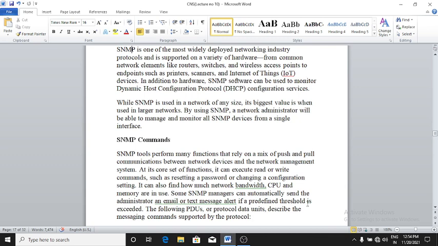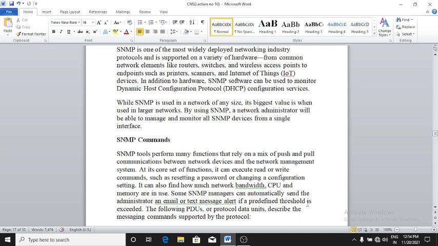It can also find how much network bandwidth, CPU, and memory are in use. Some SNMP managers can automatically send administrators an email or text message alert if a predefined threshold is exceeded. The following PDUs, or protocol data units, describe the messaging commands supported by the protocol.